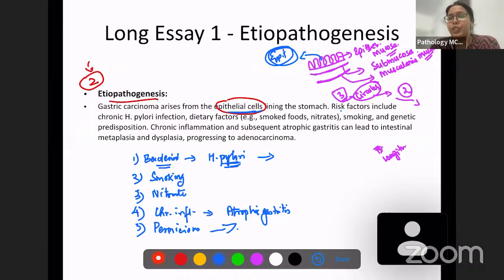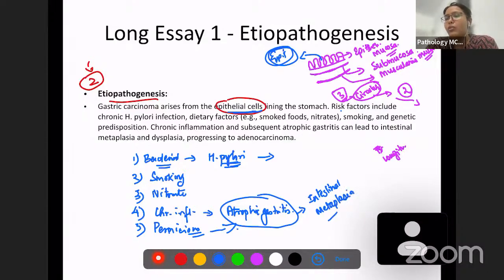What will happen when there is atrophic gastritis, or any condition leading to atrophic gastritis? This is going to cause something known as intestinal metaplasia. Metaplasia, as we know from our general pathology, means that a certain amount of the native tissue is getting converted into another tissue because of some chronic inflammation or chronic irritation.